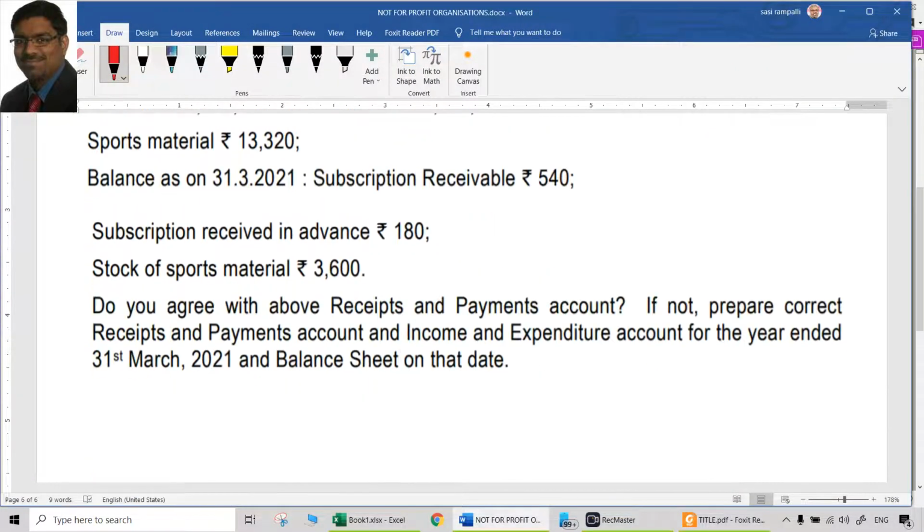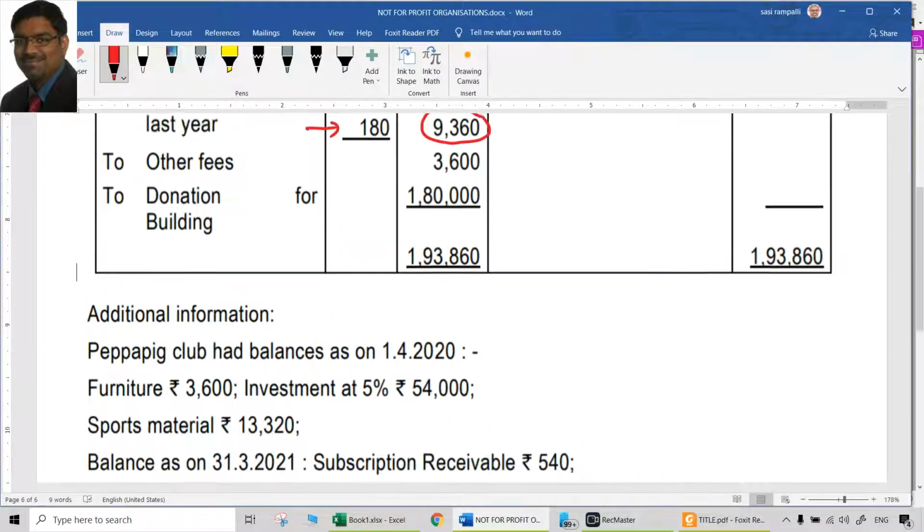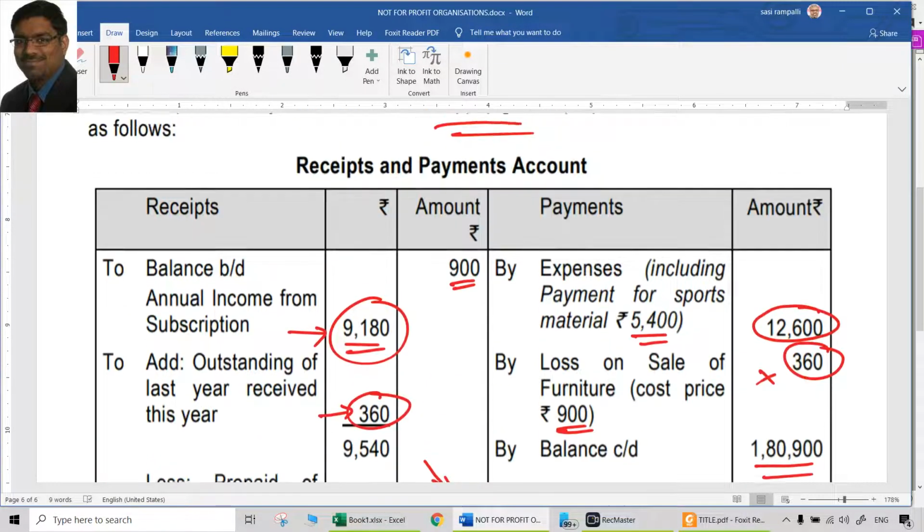So that is why the question is asking, do you agree with this receipts and payments account? If not, prepare the correct receipts and payments account and naturally the correct income and expenditure account for the year ended 31st March 2021 and a balance sheet as on that date. Of course, we don't have the balance sheet at the beginning of the year, that is 1/4/2020. So that also we have to prepare, though it is not asked.